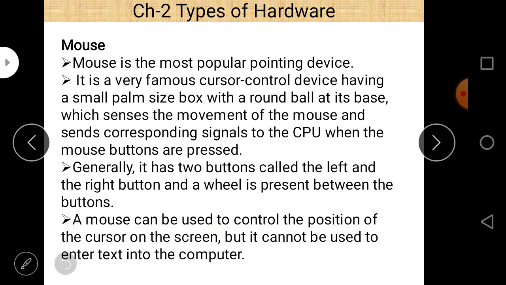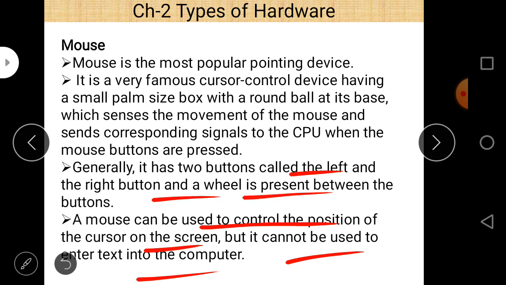So 2 important things are there. First of all, mouse is a pointing device. Second, it cannot be used to enter text into the computer, and we only set the position of the cursor by moving it. And third important thing is there are only 2 options: left click, right click, and the wheel present between the buttons, which is used to scroll the content.